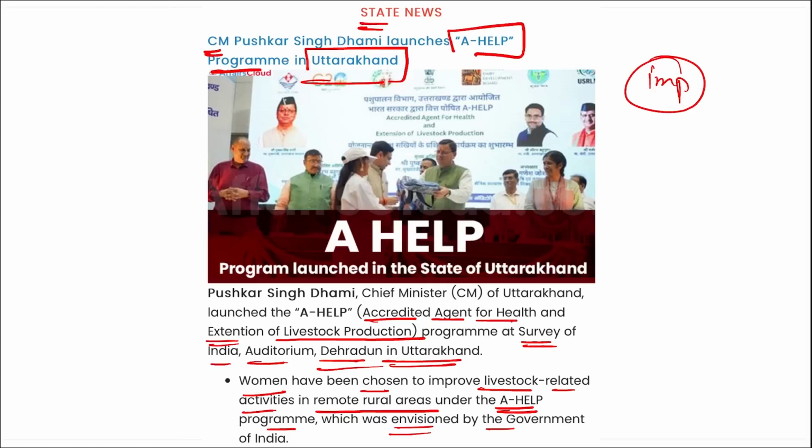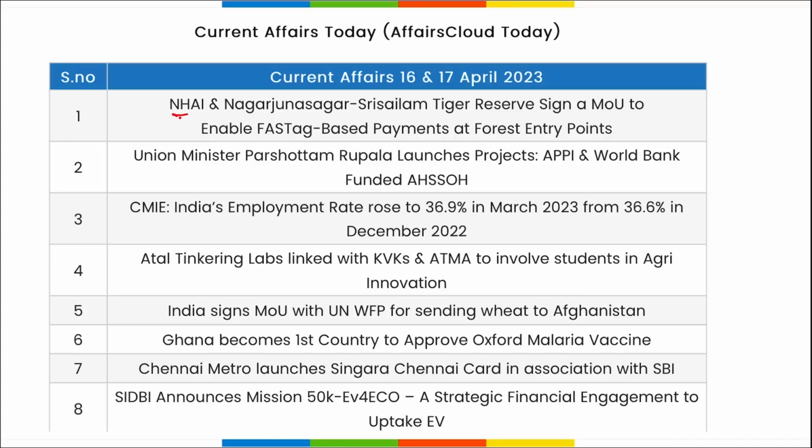Next, so these were your important current affairs, friends. Now let's go for a quick revision. NHAI and Nagarjun Sagar Sri Salai Tiger Reserve signed an MOU to enable fast-tag based payment at forest entry points. Union Minister Purushottam Rupala has launched APPI and World Bank funded AHSSOH.